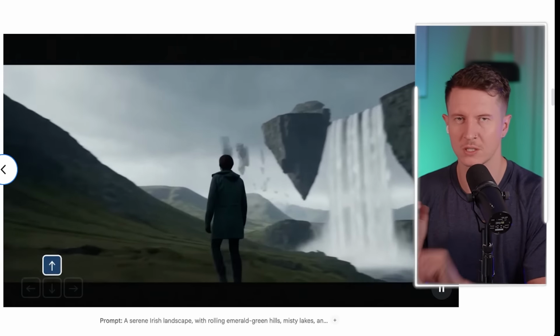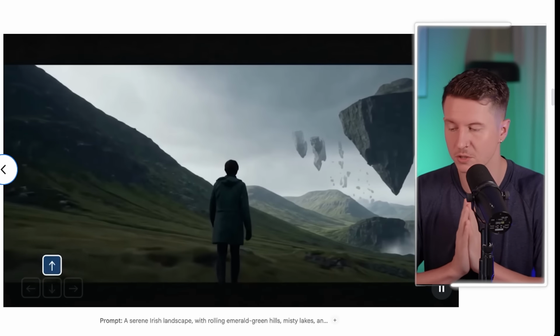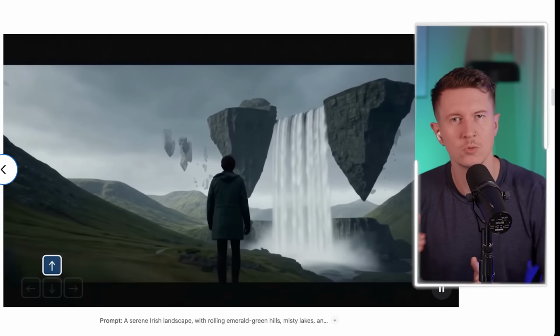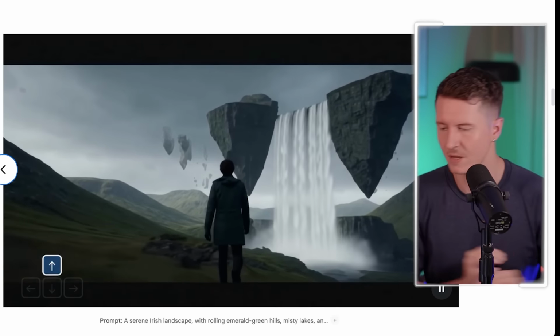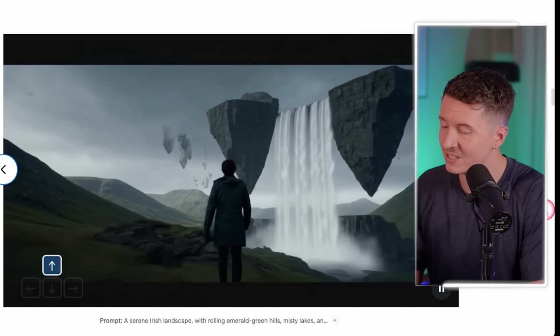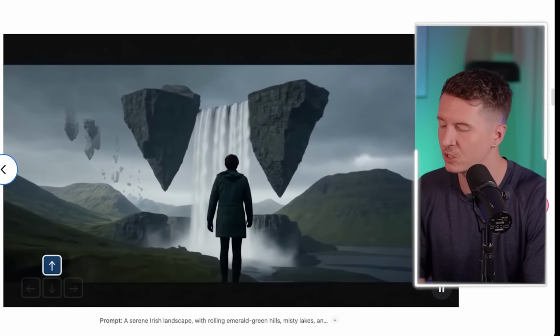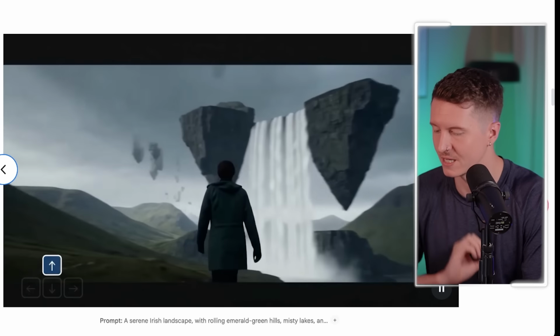There's a couple of things always to look out for with dynamic movement when observing AI-generated content. And one is to make sure that the person is moving at a consistent speed related to how fast they are moving their limbs. So here I would say it's almost perfect, but it does feel as if the landscape is moving just a fraction too fast for how quickly he is moving his appendages.